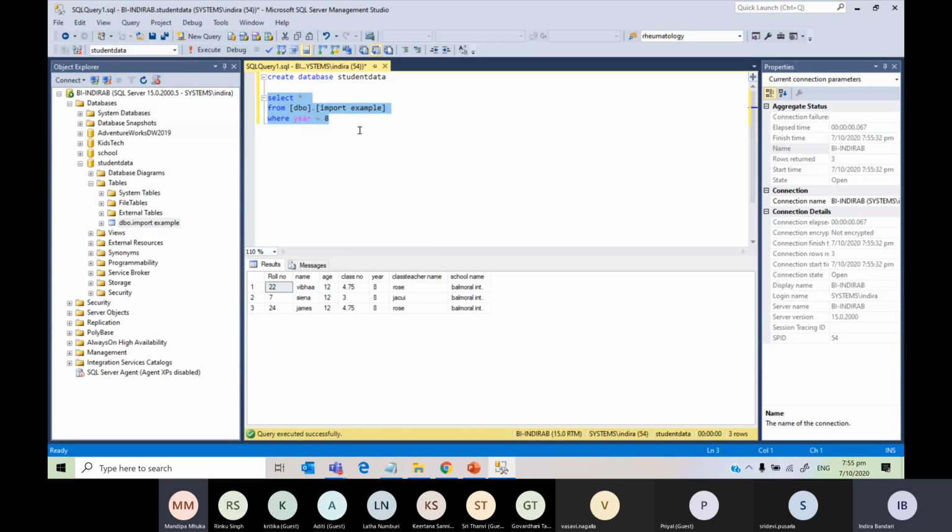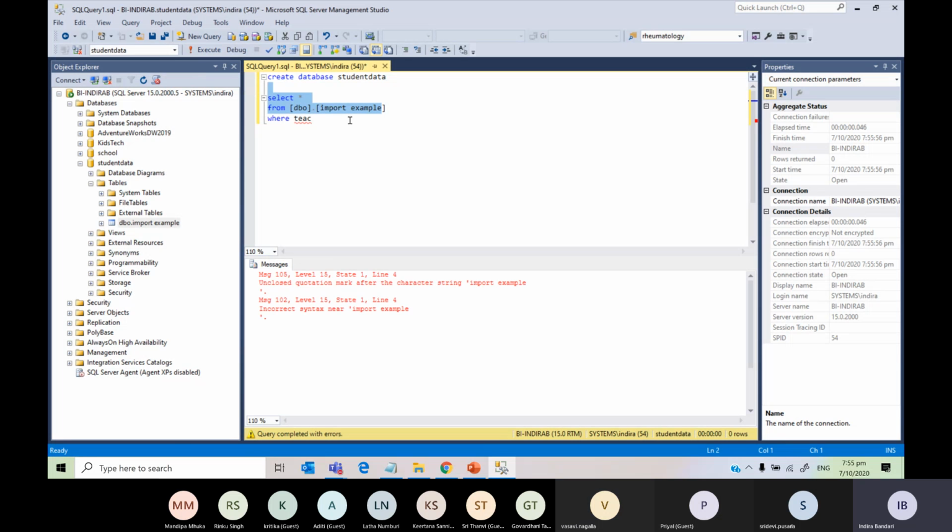Okay, so now let's do some kind of like operator. Let's say teacher name. I'm going to show you what a like operator is. So for example, I'm going to have this one. Where is it? What is the error here? What did I do? Mistake?